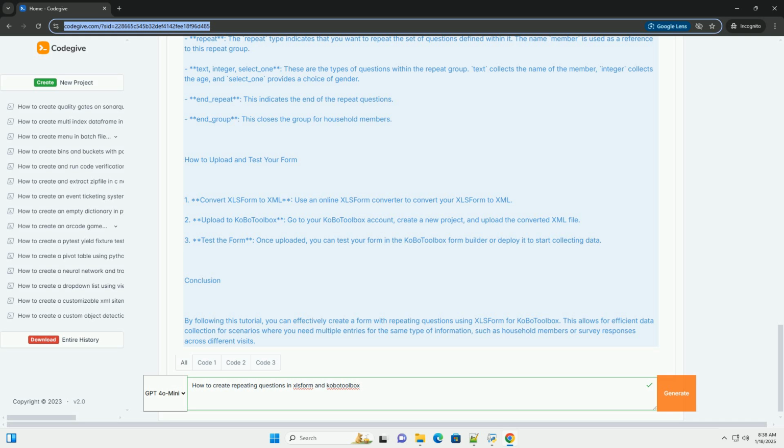Begin_group. This starts a group called household_members, which is a container for all questions related to household members. Repeat. The repeat type indicates that you want to repeat the set of questions defined within it. The name member is used as a reference to this repeat group. Text, integer, select_one: these are the types of questions within the repeat group. Text collects the name of the member, integer collects the age, and select_one provides a choice of gender.